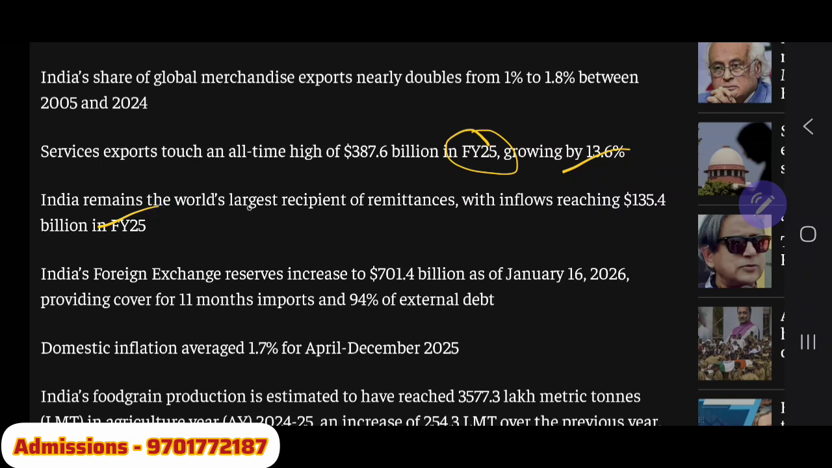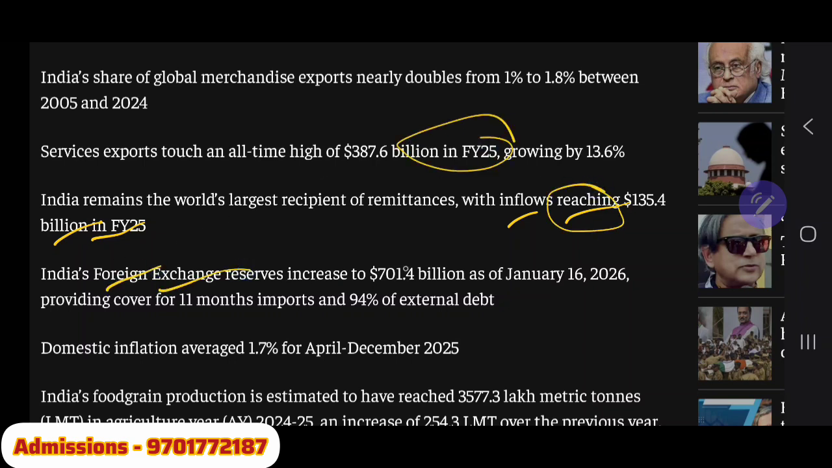India remains the world's largest recipient of remittances. Remittances are nothing but your friends and family members sending money to your home, living in India. The remittance inflows have also grown, reaching $135 billion in financial year 2025. Very important for the examination.